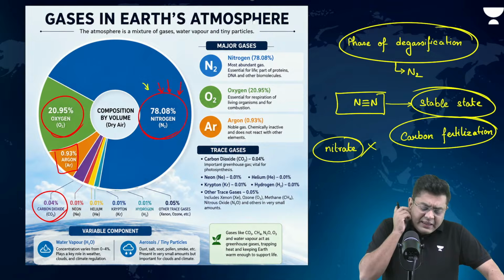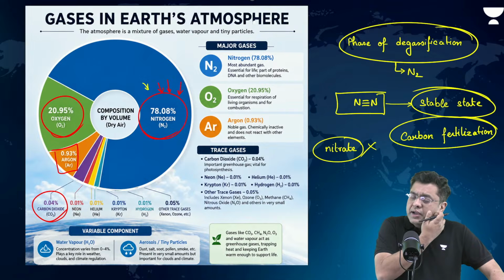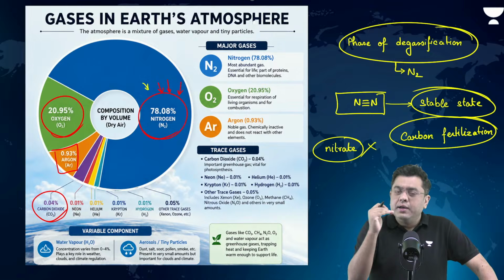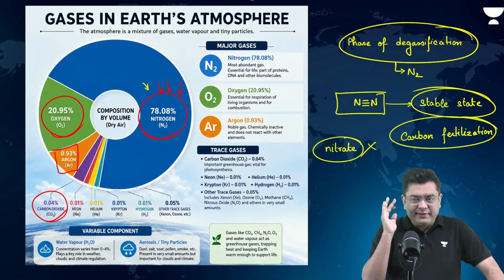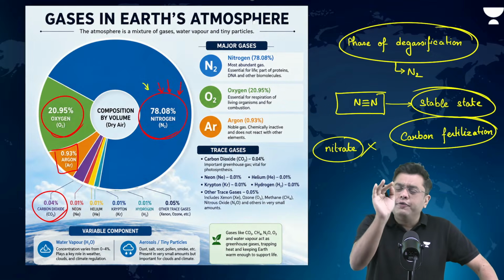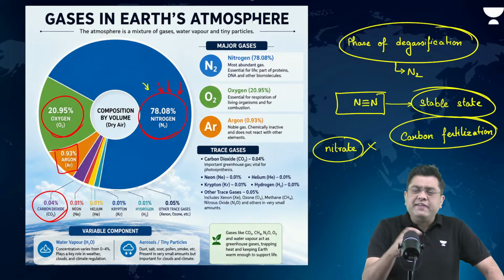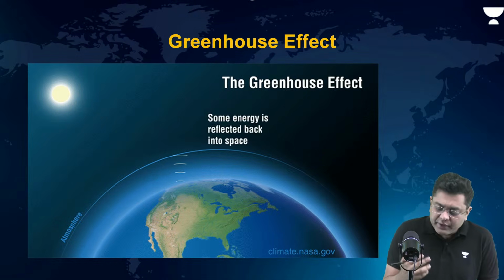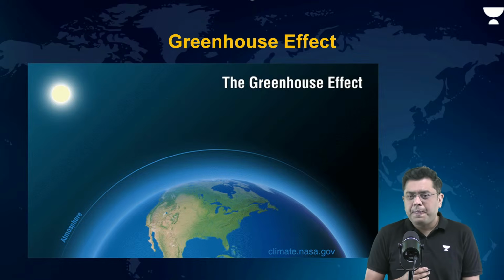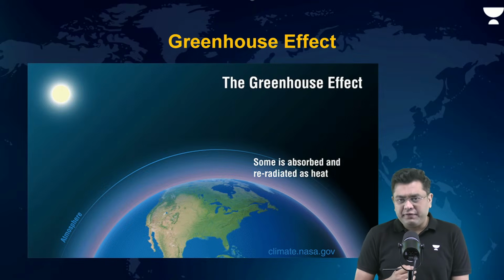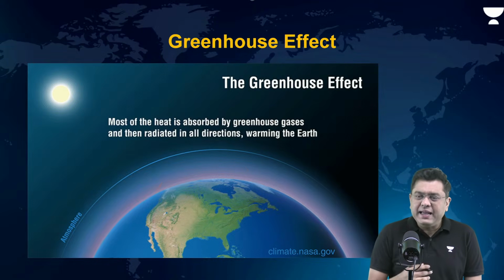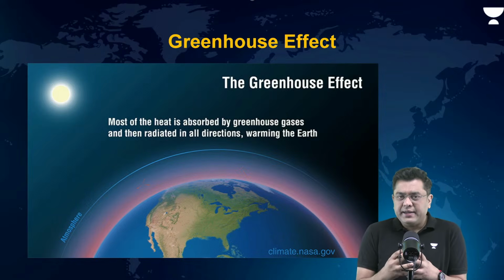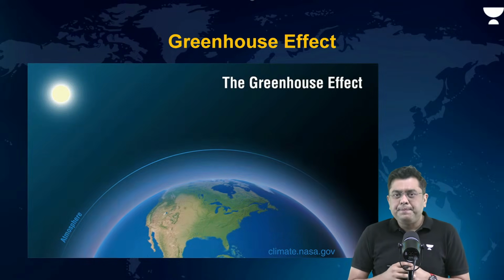Now, this is basically about the gases, but here you should be aware about nitrogen, oxygen, argon, then carbon dioxide. Carbon dioxide is 0.04%. Now, these gases, many of these gases, they create what is referred to as the greenhouse effect. Now, what is a greenhouse effect? So, basically, a greenhouse effect is the trapping of the heat by the atmosphere.